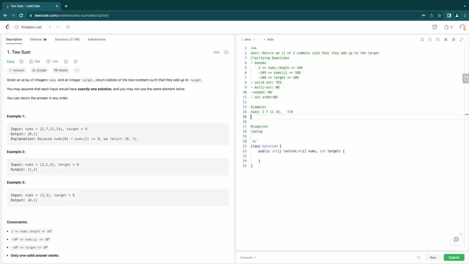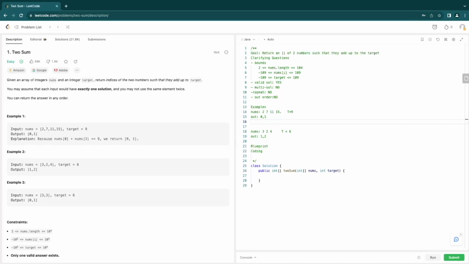I'm going to use T short for target, out short for output. Now that we know what our input and output is going to be, let's go ahead and try to work this problem. Don't think too much about optimization at this point. Honestly, spend 1 to 2 seconds and come up with the dumbest possible solution.